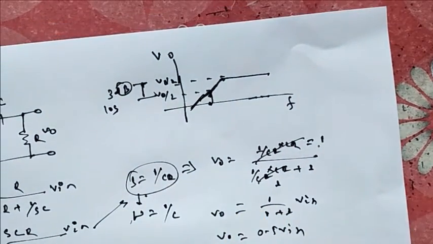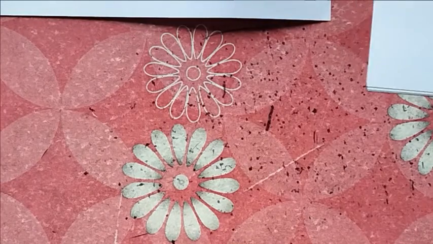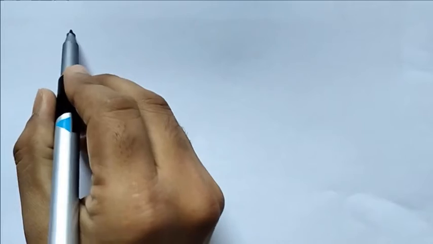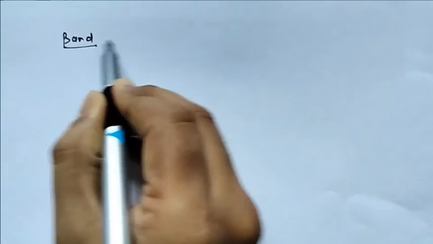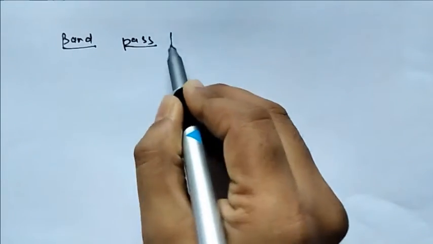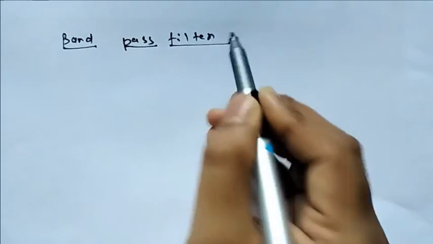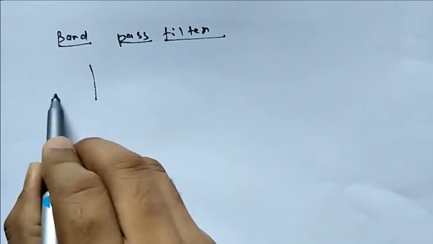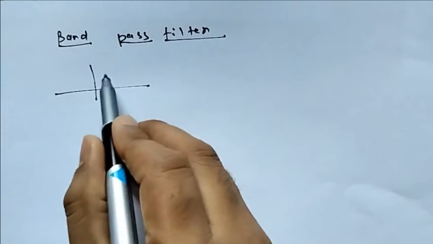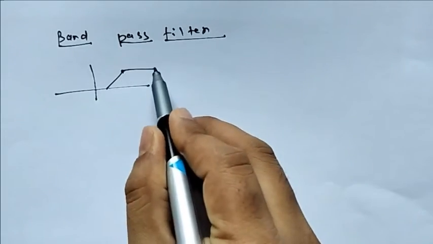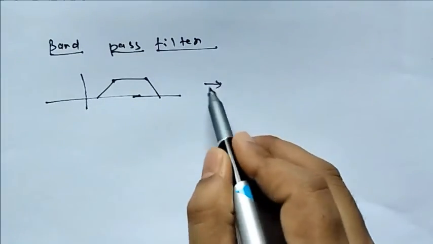Now we need to design 2 more filters, the band pass and the band stop. Let's take another sheet. Now we need to draw the band pass filter. Band pass filter is of this kind, and this will be made from 2 curves.